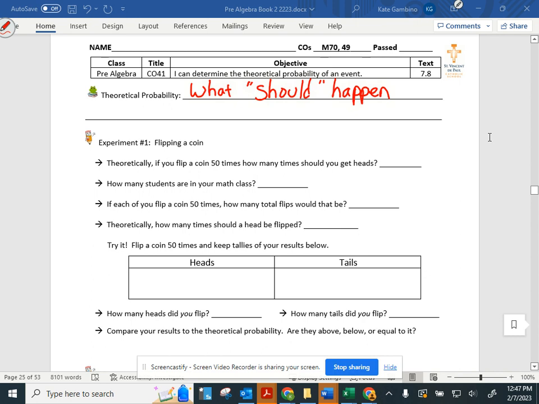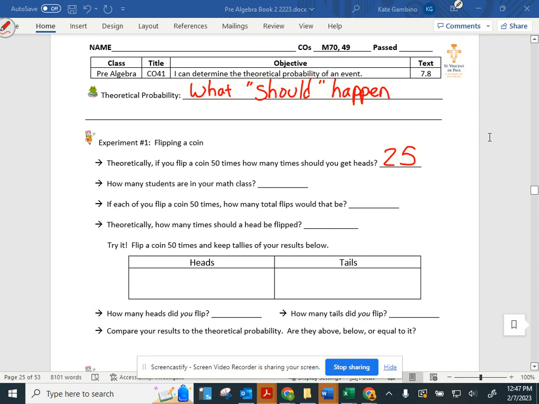Okay, so if we flip that coin 50 times, how many times should we get heads? 50% of the time. So we should get it 25 times because that's 50%. Does that make sense? Okay, it was a little confusing. Are we all on the same page?